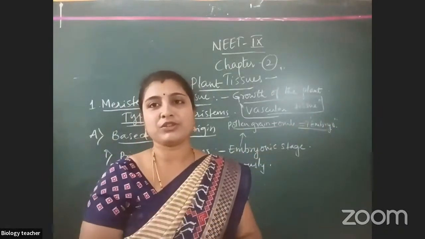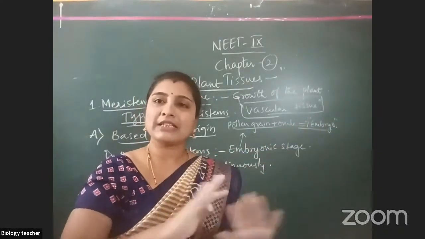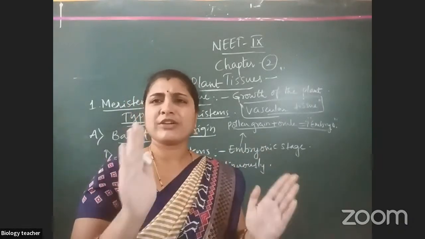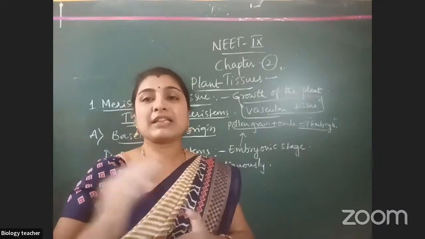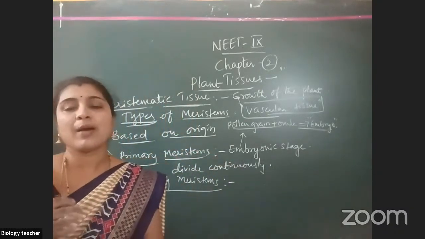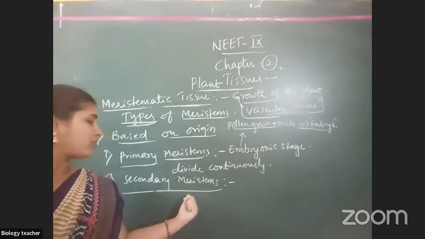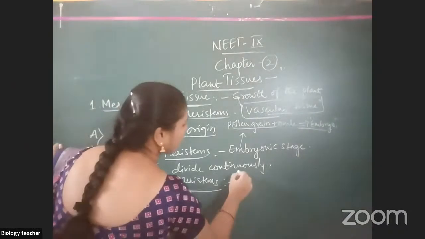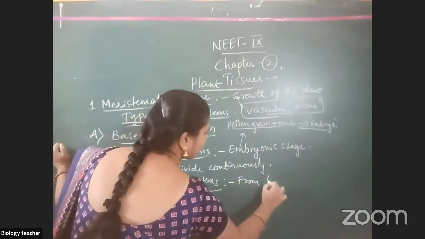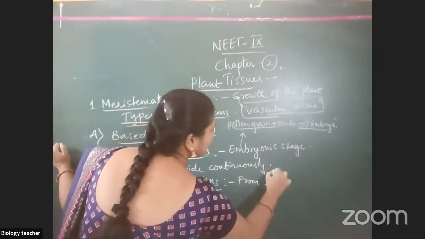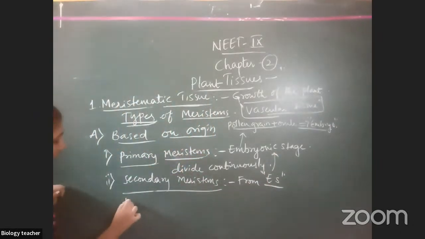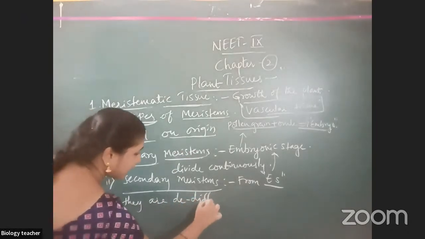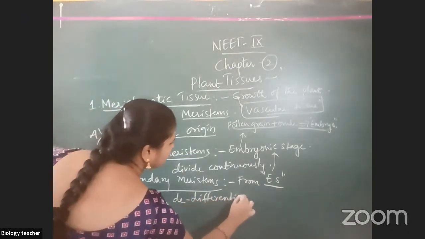So from the embryo, all cells are formed. They grouped and formed tissue. One tissue remained like that only; divided tissue has been like that only. Their function is to divide and divide. But other groups have changed into permanent tissues, which are known as secondary meristematic tissue. From the embryonic stage, they are differentiated into permanent tissues.